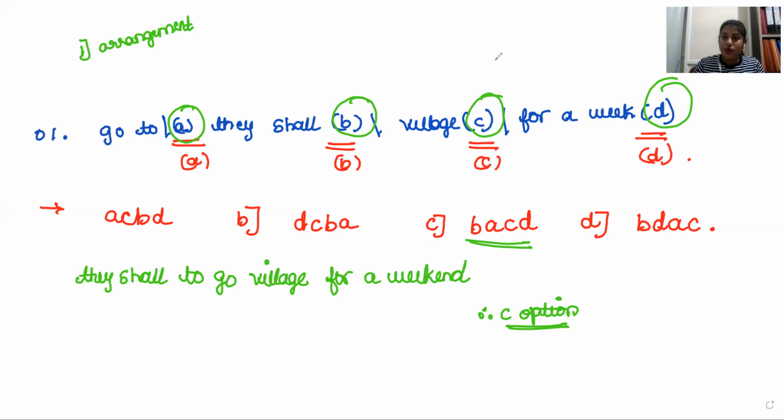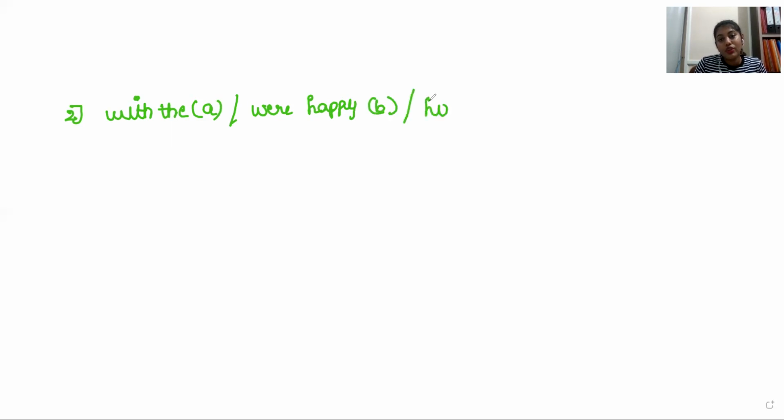Take down the next one. Second one: A is "with the", B is "were happy", C is "holiday plan", D is "the children".